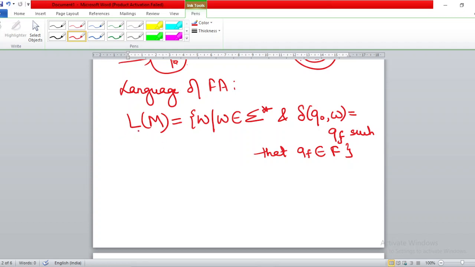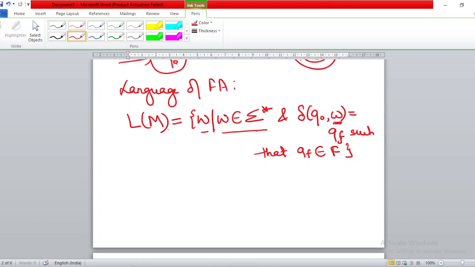So the language accepted by finite automata M is defined as the set of strings W such that W belongs to sigma star. Sigma is the alphabet set which is given to you. Sigma star is the Kleene closure which includes the null string as well. So the set of strings W such that W belongs to sigma star, and on state Q0 when you input W you should be able to reach some final state. Now W is what? W is a string. It is not a single character.